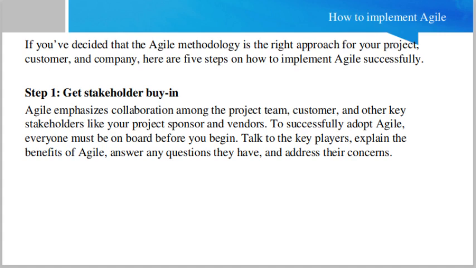To implement the Agile approach, first of all you have to get the stakeholders' buy-in. Buy-in means that you have to convince the stakeholders, your management, the other stakeholders or the customer side, that Agile is a good approach. What are the benefits of Agile? There are advantages if you use Agile, because the customers will get feedback at an earlier stage, and there is more collaboration and more empowerment. So you have to convince all the stakeholders, meaning your management, the organization, the customer side and the technical leadership, and get their buy-in.